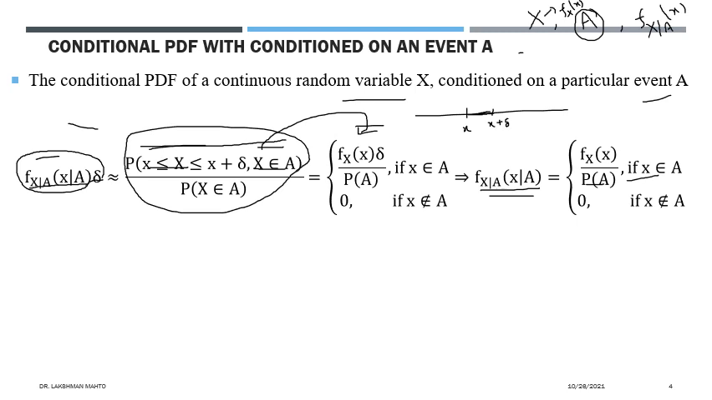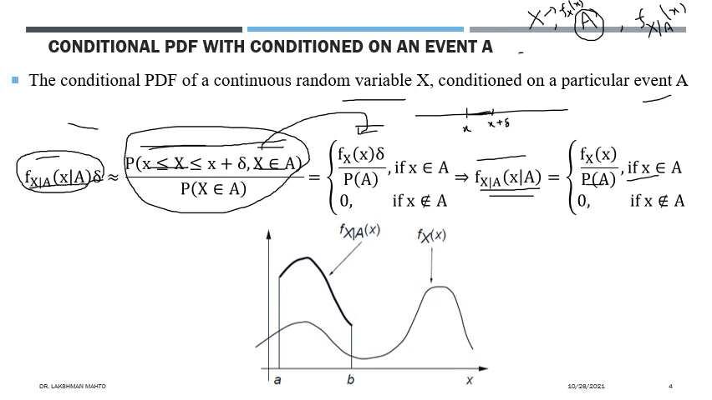That means the shape of the conditional PDF would be similar to the shape the original density has in the particular set A. Same shape, but the only difference is that the density is raised, its height is raised. Pictorially, suppose you have a random variable x with this density, this is the density.